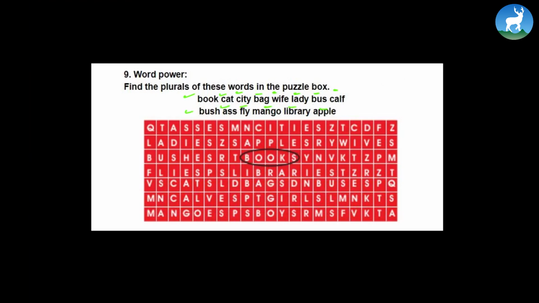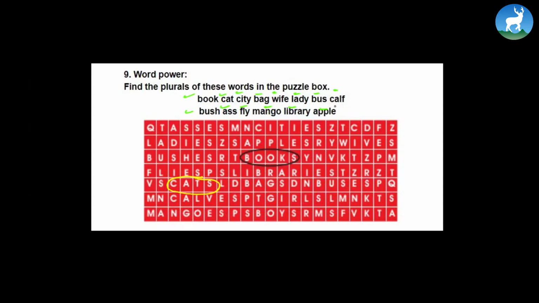Now look for cat. The plural of cat would be? Can you find cats here? Well, I found one right here. So just circle it. Figure out the plural of city, bag, wife, lady, boss, calf, bus, ass, fly, mango, library, and apple. I'm sure you can do it on your own. If you need, you can take the help of the dictionary, right?